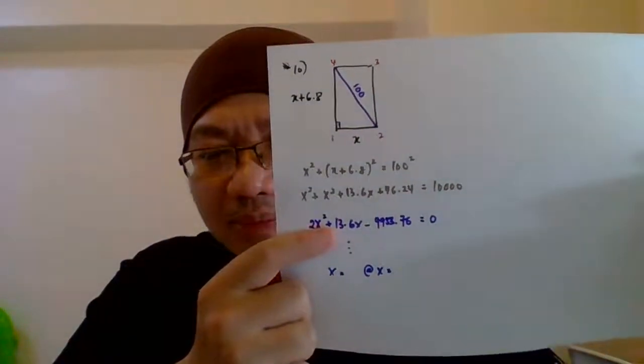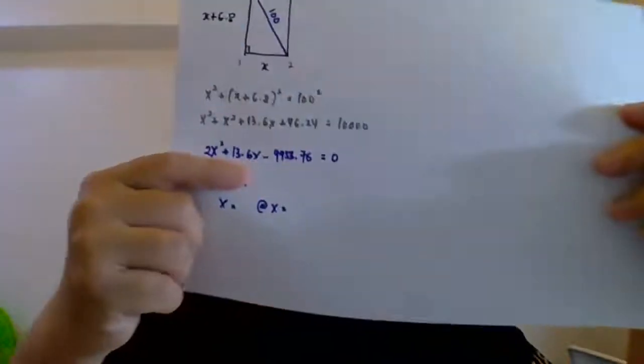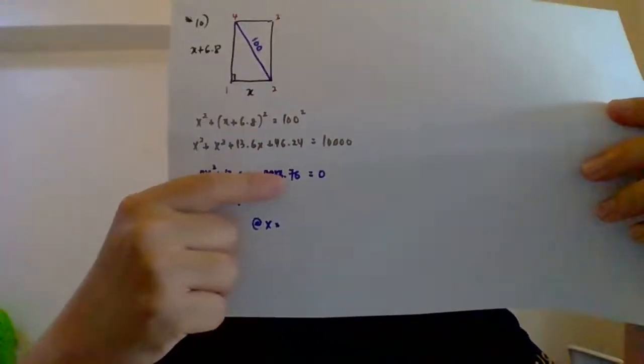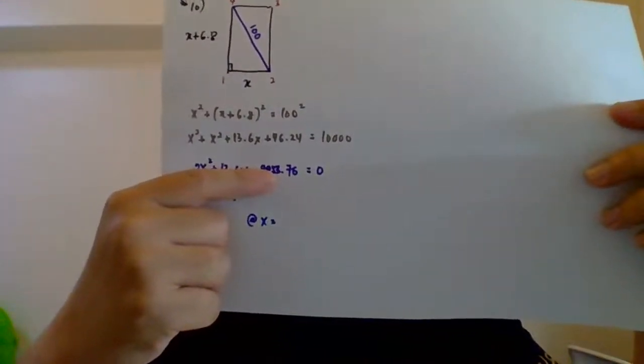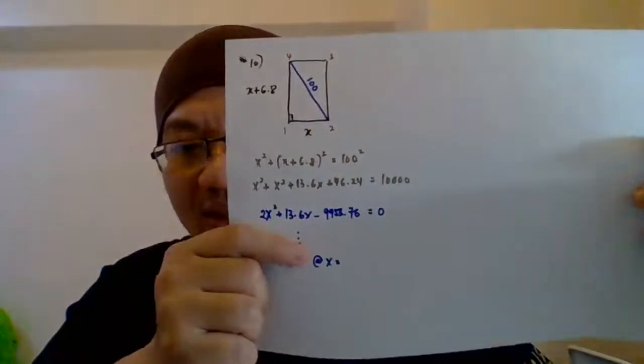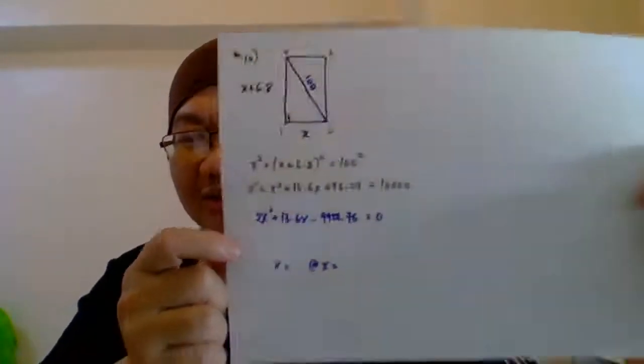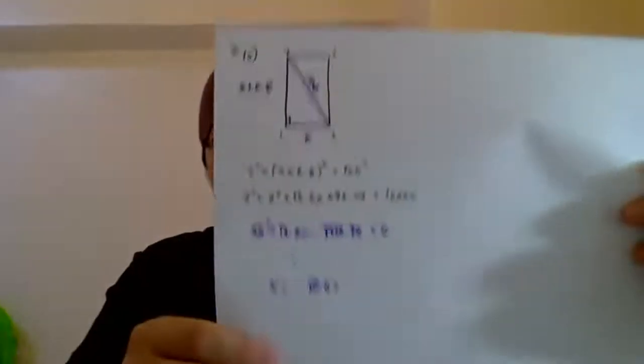A to B is how much? 13.6. 13.6 and your C is 9953.76. Okay, that's your C. Just use your calculator as usual, right?